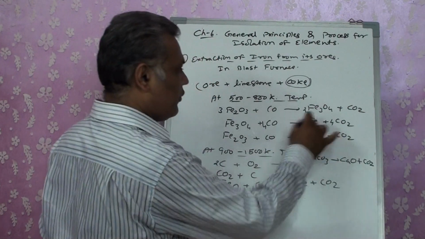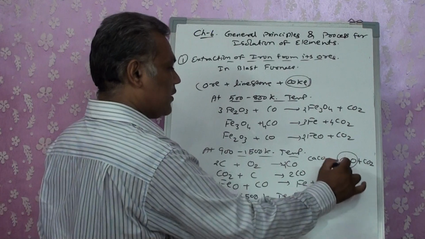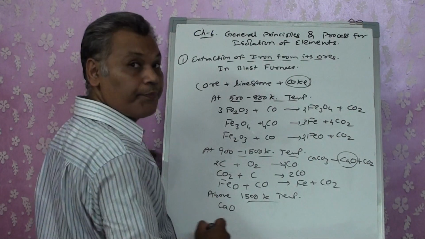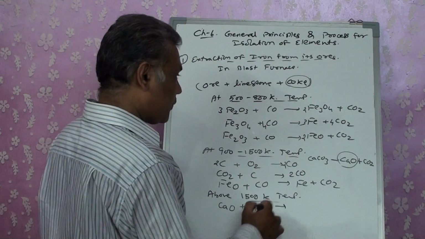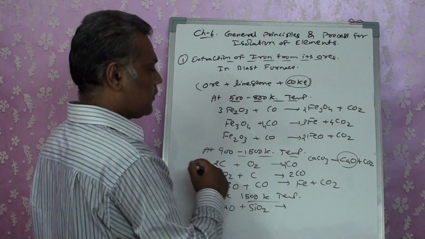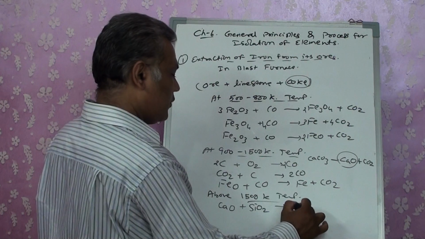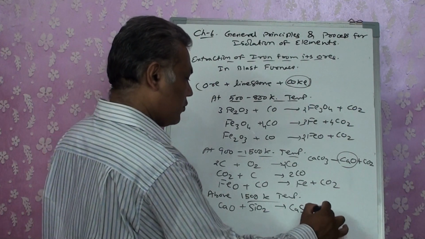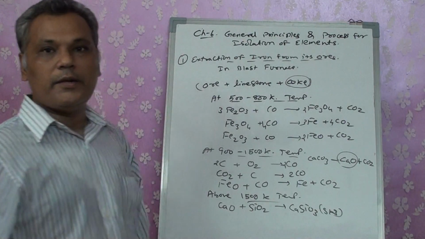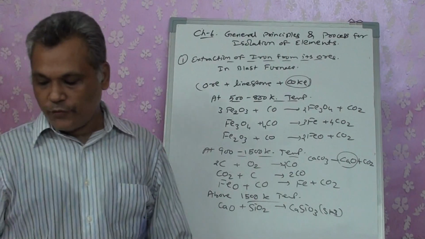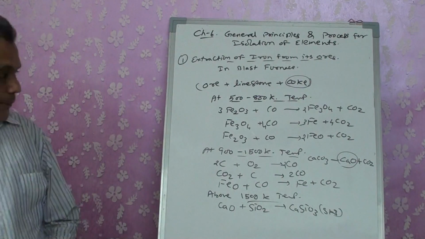This CO2, again we know it cycles, but the CaO that is produced reacts with silica, which is present as an impurity in the furnace, and gets converted into CaSiO3 in the form of a slag. It mixes and remains in the form of a slag, right?